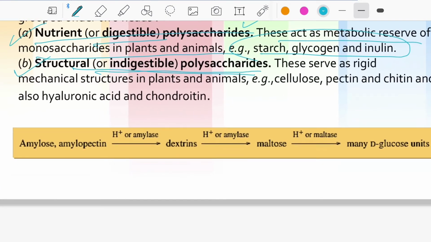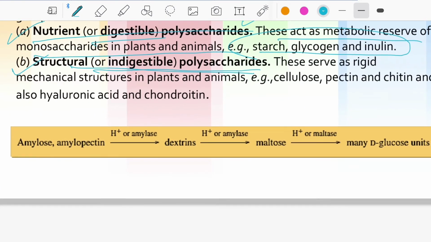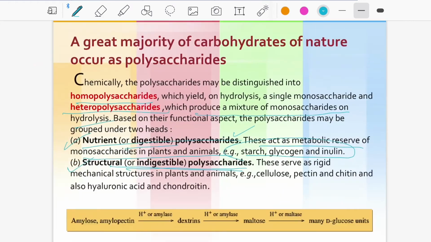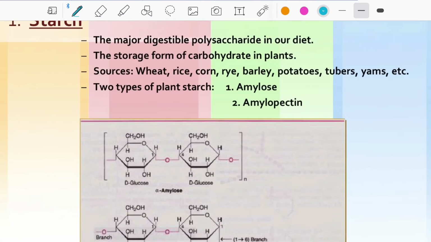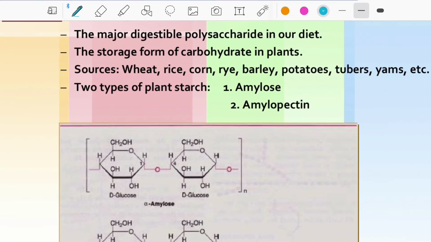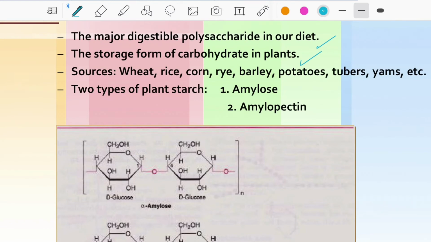And this is the amylose. Amylose is converted into dextrins, dextrins to maltose, maltose to glucose. That's one formula of how the digestion process goes on. Types of polysaccharides: the first one is starch. Starch, the major digestible polysaccharide in our diet, is the storage form of carbohydrate in plants. Sources are wheat, rice, corn, rye, barley, potatoes, tubers and yams.